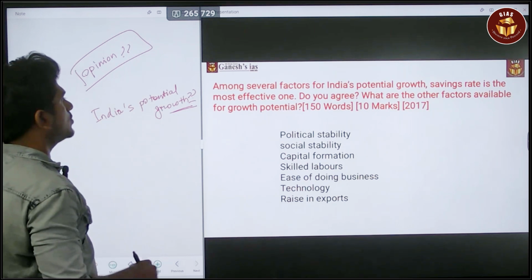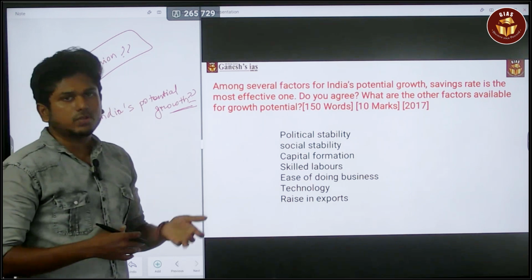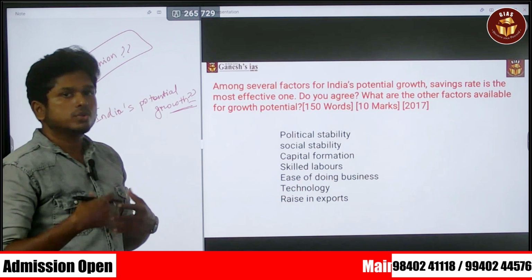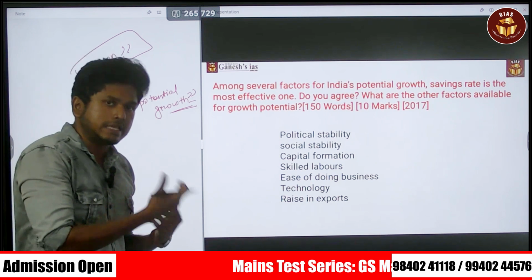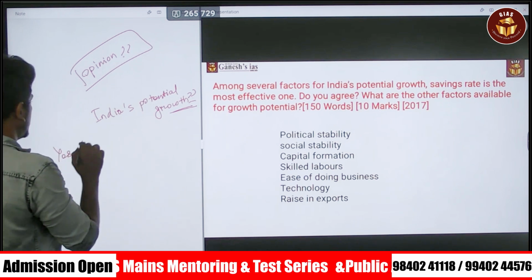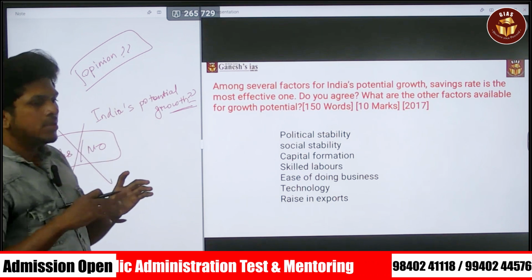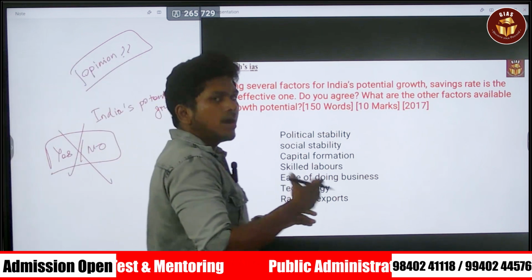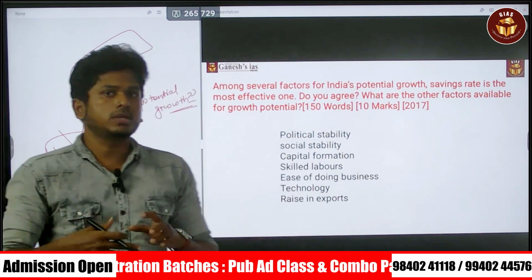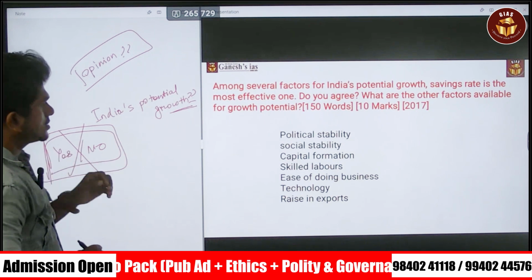Next is, the savings rate is the most effective one. The question itself says that savings rate is the most effective one, and they are asking whether you agree or not. So it's up to you. Please note that you should never use terms like yes or no in the answer. Your answer should convey that you are agreeing with that statement, or else that you are disagreeing with it.